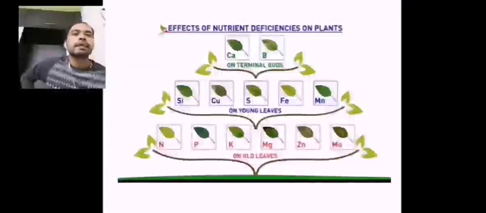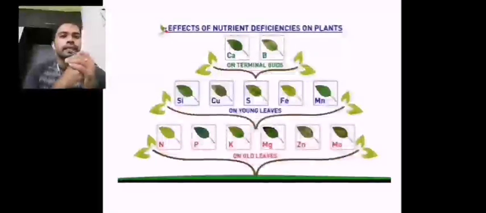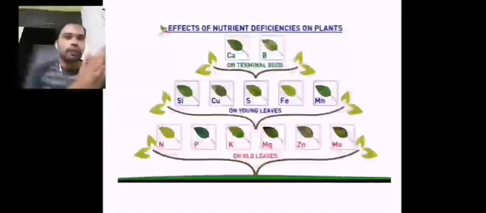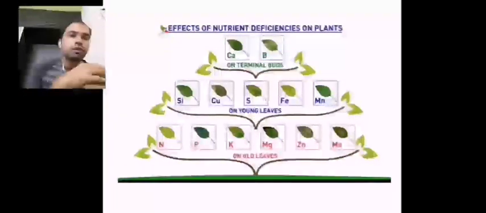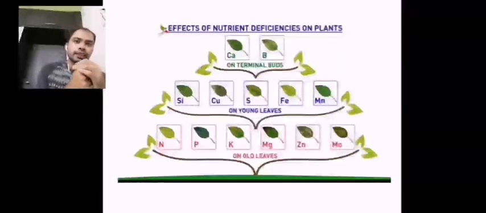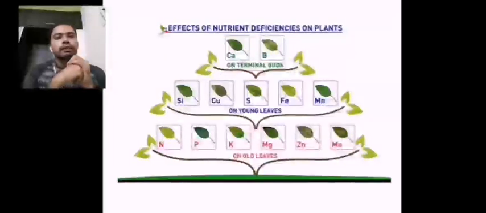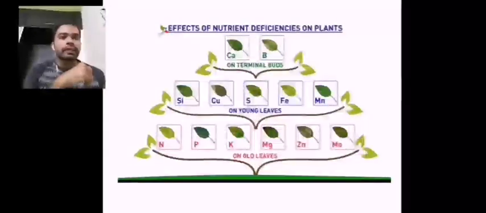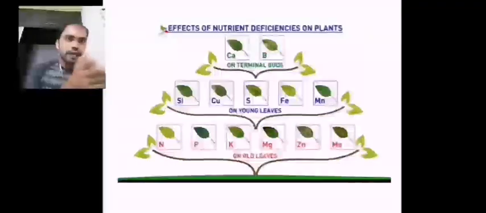So this is the second slide. This is the slide, the picture that shows the effects of the nutrient deficiencies on the plants, and this also very much depends upon the mobility of a nutrient. Okay, if the nutrient deficiency is being seen on the older leaves, that means it is a precisely mobile nutrient. If they are seen upon the younger leaves, that means it is intermediately mobile. If the nutrient deficiencies are seen on the tips, they are known as terminal leaves. Okay, so examples of the mobile nutrients are NPK, magnesium, zinc and molybdenum, and in the terminal buds that can be seen as calcium and boron.